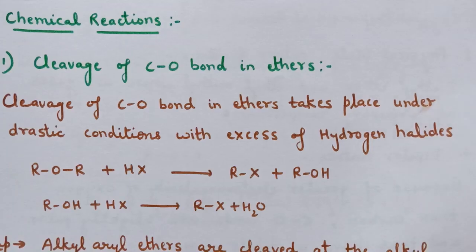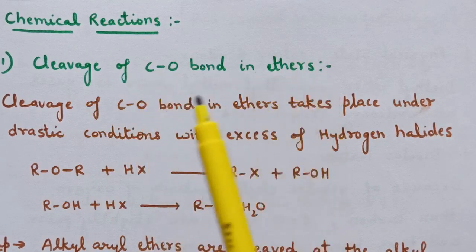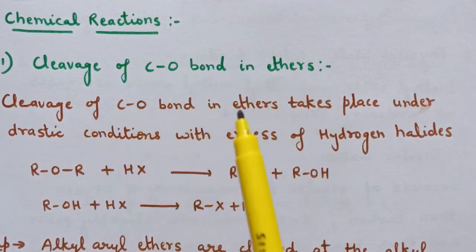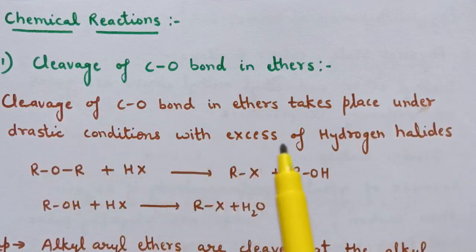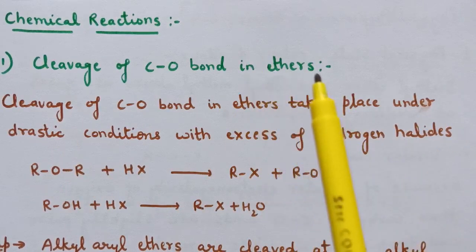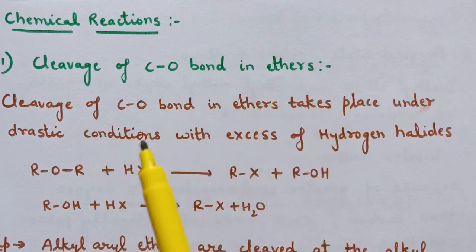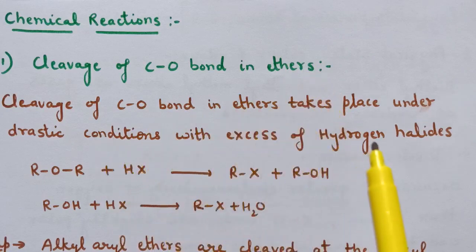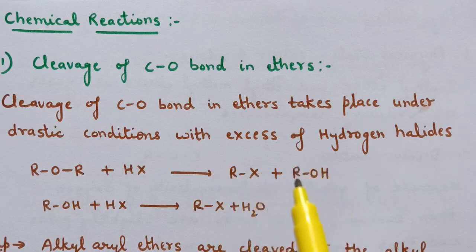Chemical reactions of ethers. First is cleavage of carbon-oxygen bond in ethers. Cleavage of the carbon-oxygen bond in ethers takes place under drastic conditions with excess of hydrogen halides, because ethers are the least reactive functional group. Therefore, reactions take place only under drastic conditions and with excess of hydrogen halides. So here is the reaction. Ether with hydrogen halide results in the formation of alkyl halide and alcohol.